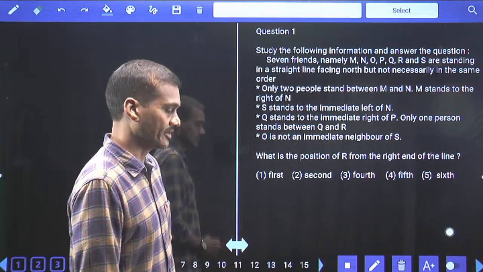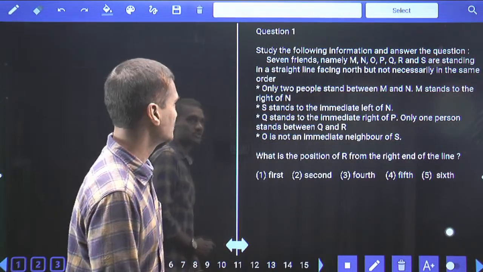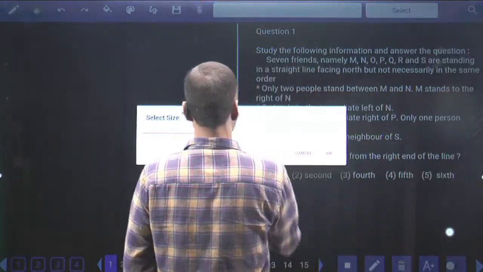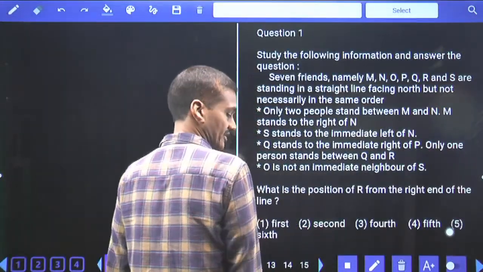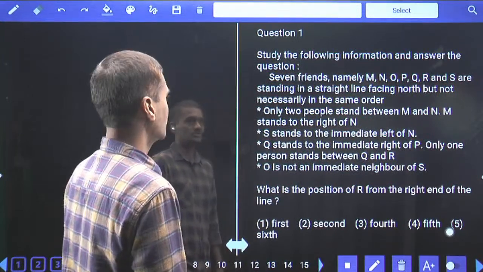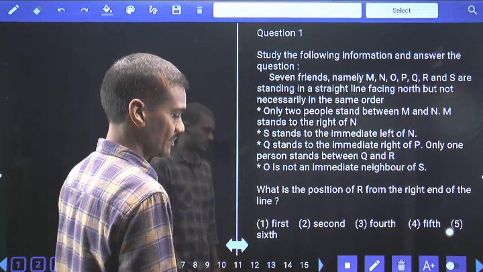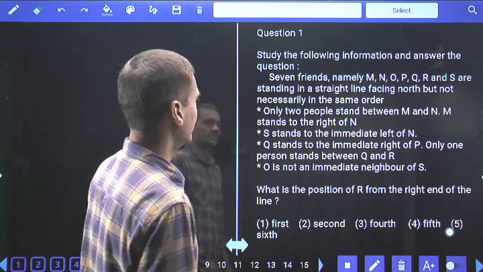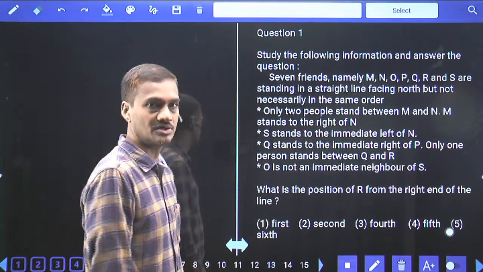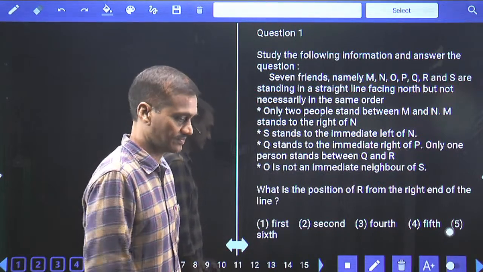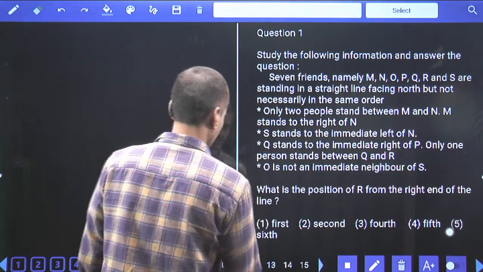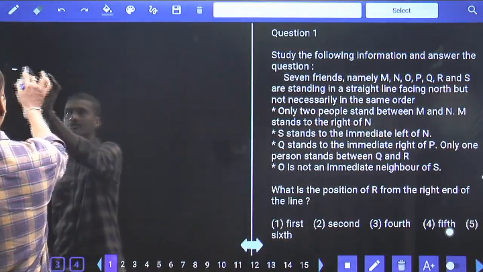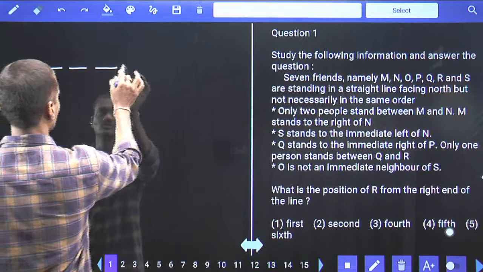Now coming to this paper, question number 1 onwards. It is based on row arrangement. Now tell me what information we have. Altogether we have 7 persons, M, N, O, P, Q, R and S, and they are sitting in a straight line facing north but not necessarily in the same order. Clear? As all the persons are facing north, we draw 1, 2, 3, 4, 5, 6, 7.